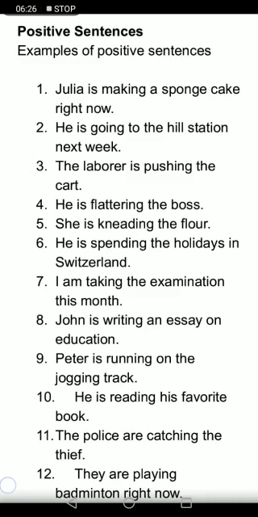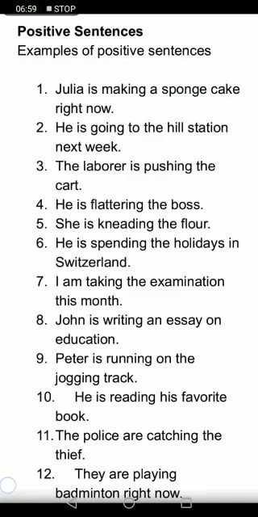He, third person singular, so we have taken is, and then present participle going, first form of verb with ing. Go, ing, going. The laborer is pushing. The laborer is subject, third person, so we will use is, and then pushing. He is flattering. He is third person, so is flattering, right?